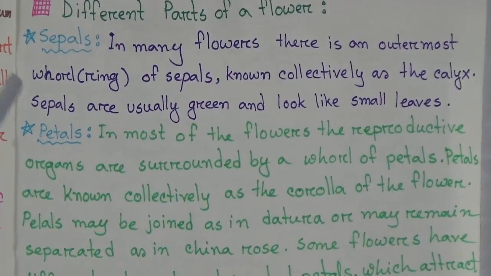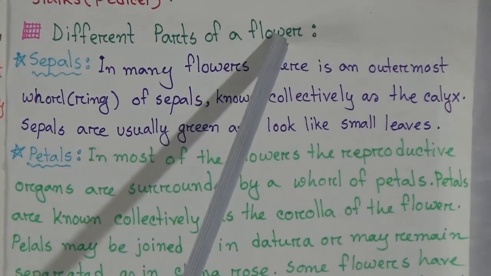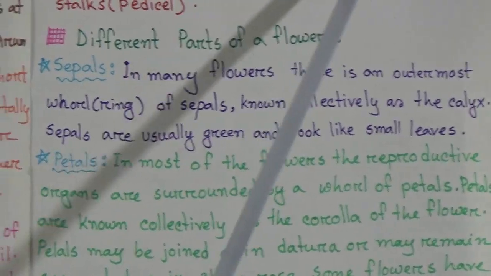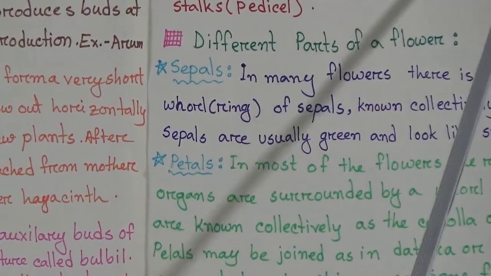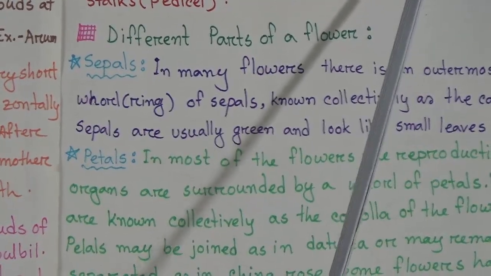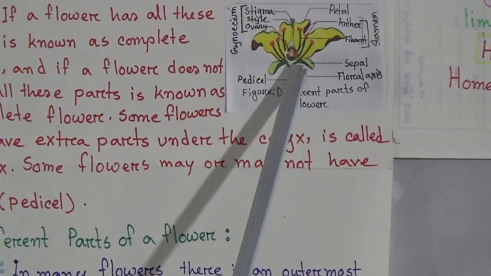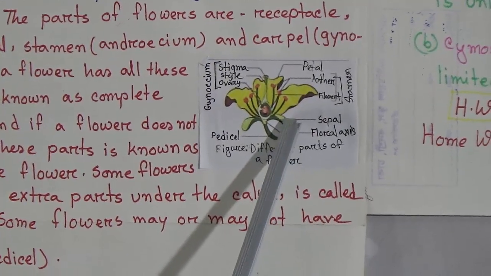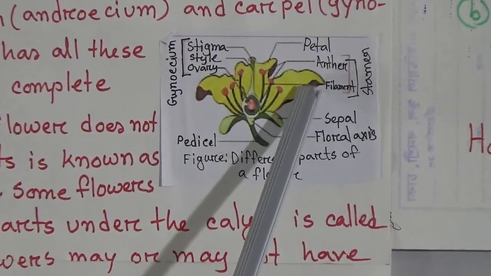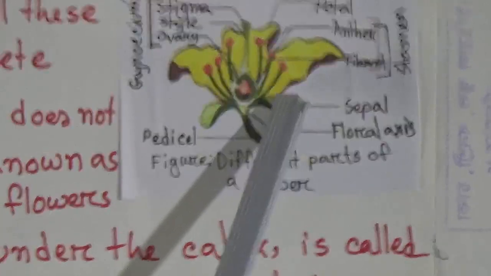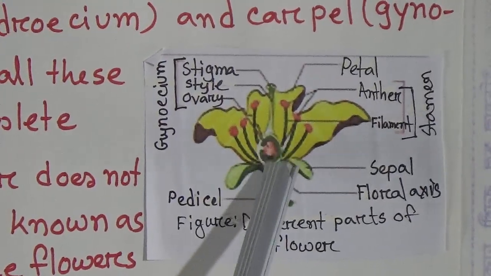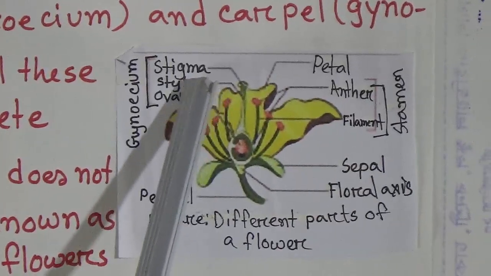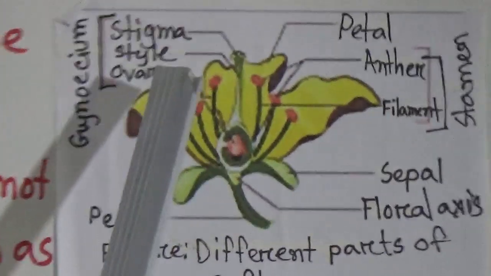Now we will discuss the different parts of a flower. Look students, there is a picture of the flower. This part is called floral axis, this part is called sepal. This is petal, and look at that middle part, it is the carpels.